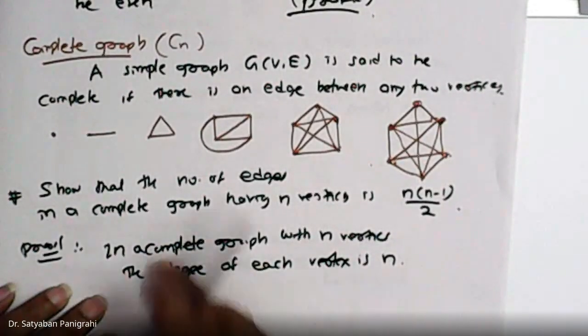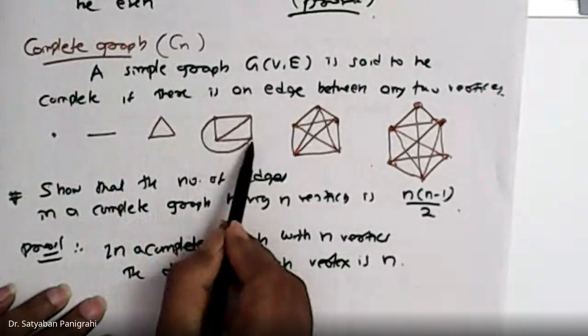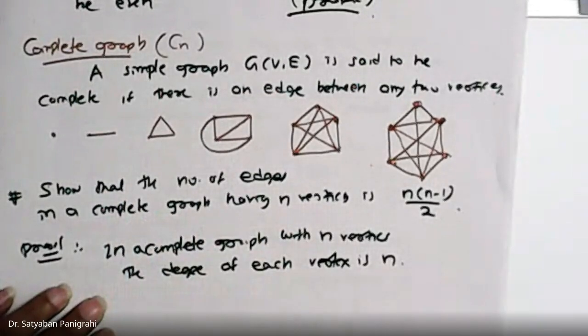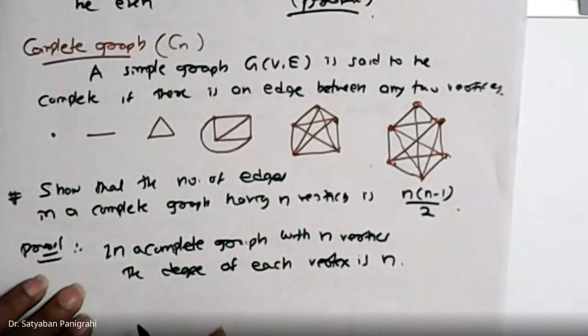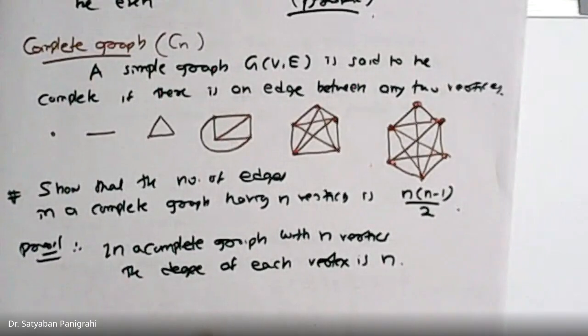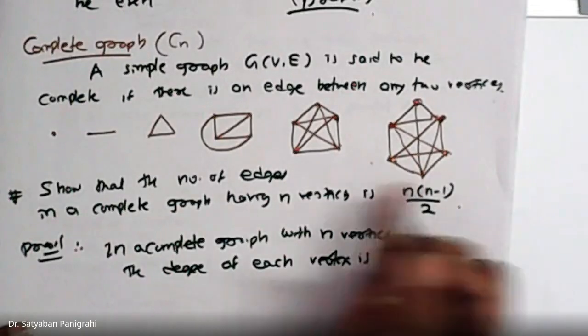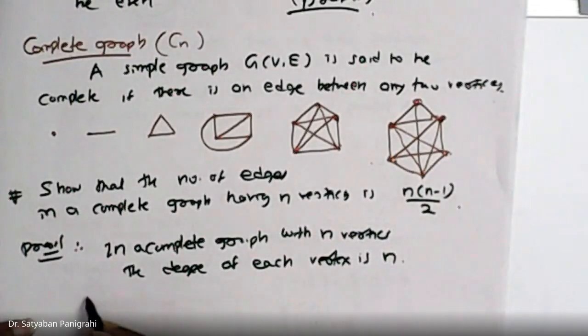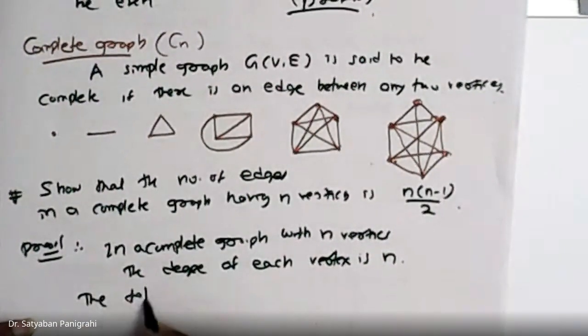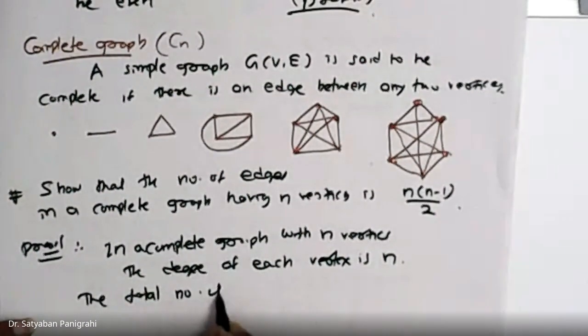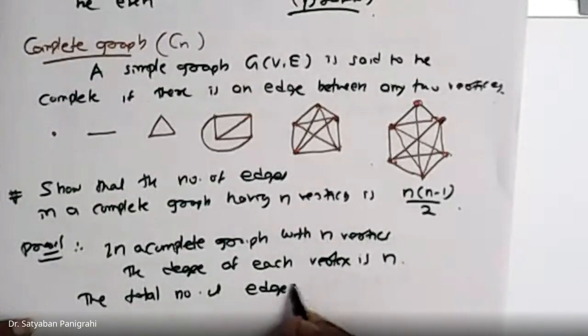As you can see, in a complete graph the degree of each vertex is n, and there are n vertices. So how many edges are there? The total number of edges will be